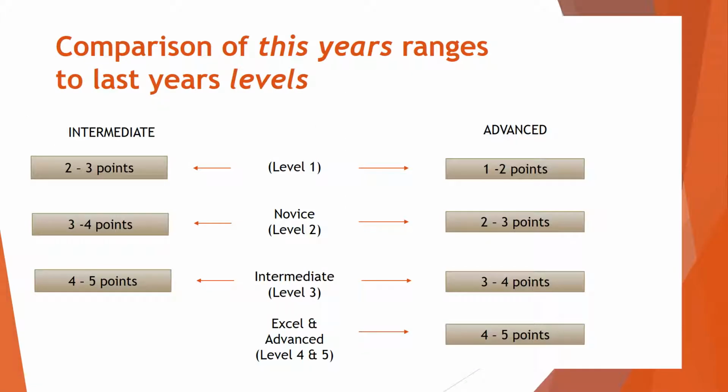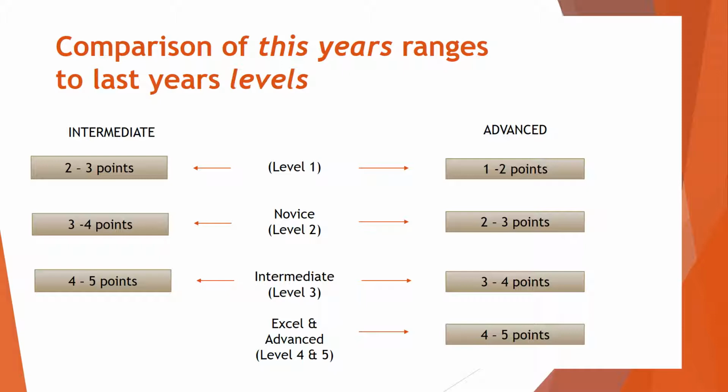Last year, teams registered for Novice, Intermediate, Excel, and Advanced divisions. Those divisions were linked to levels 2, 3, 4, and 5. They are still linked this year. However, your team will be receiving a different point value based upon the leveled skills you perform.